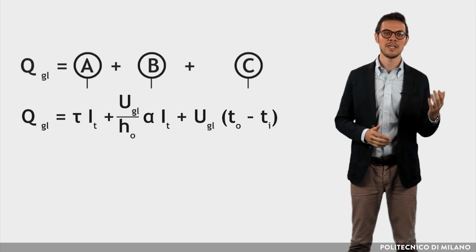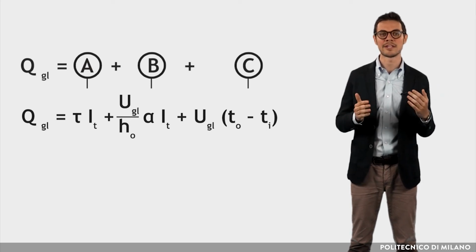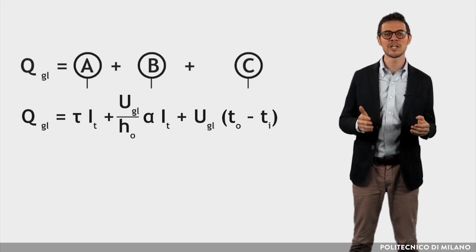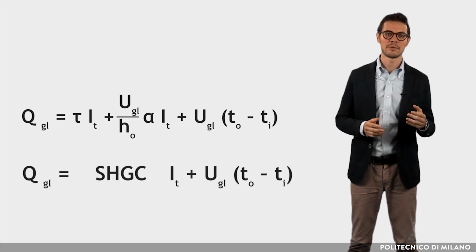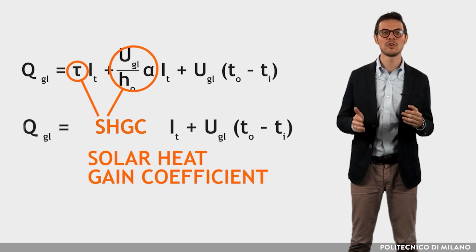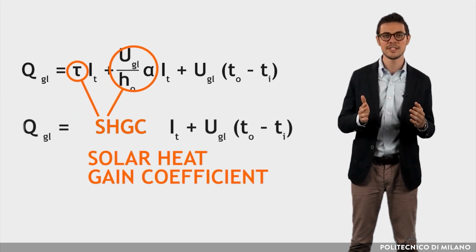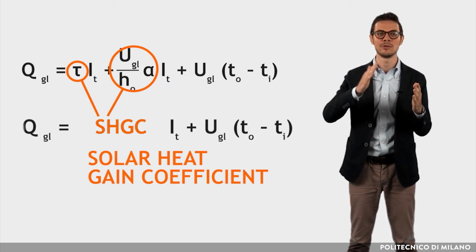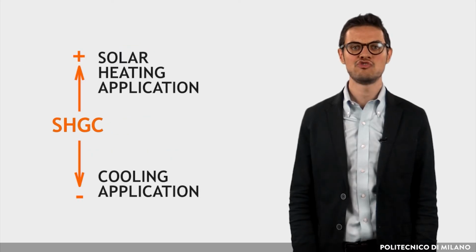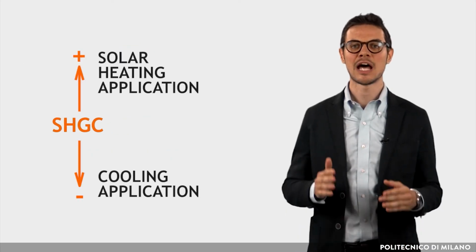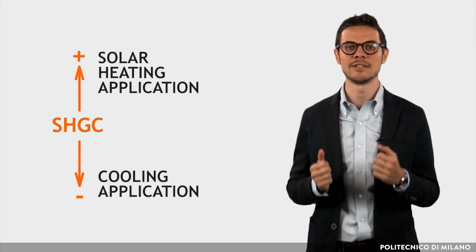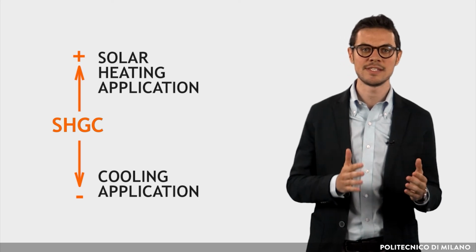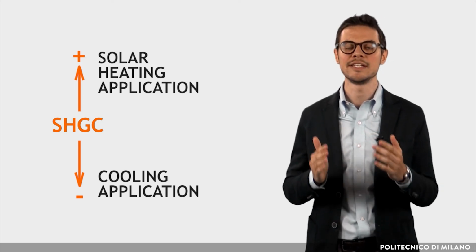Since the terms A and B are linked to solar radiation, while C exists even in its absence, the equation can be written in this way, where SHGC is the solar heat gain coefficient, characteristic of each type of fenestration, which varies with the incident angle. A greater value is generally preferred in solar heat applications to capture maximum sun, whereas in cooling applications, a low SHGC reduces unwanted solar heat gain.